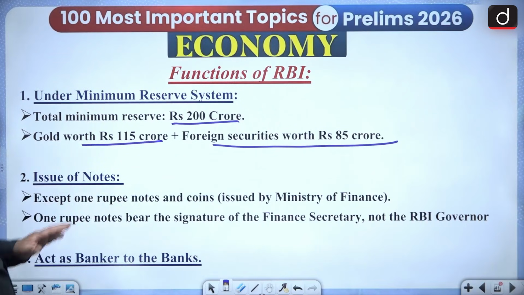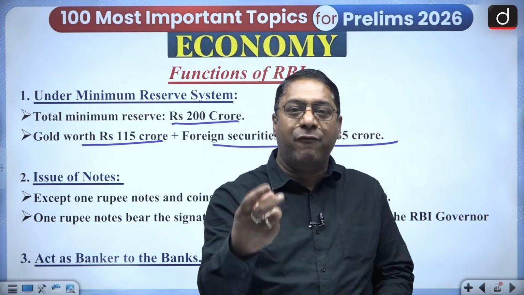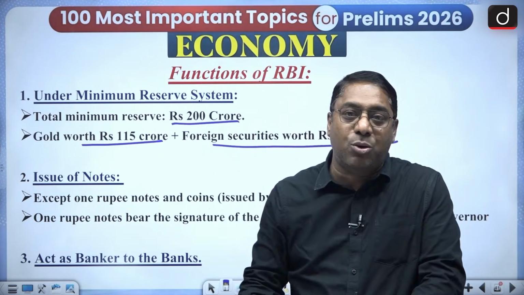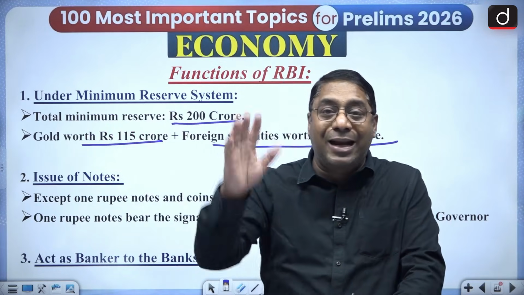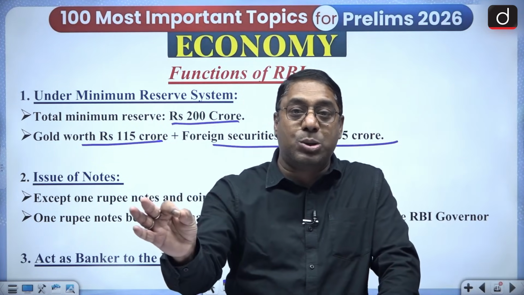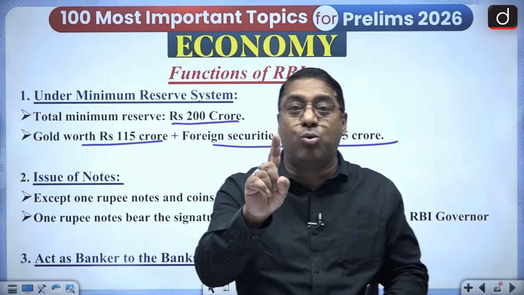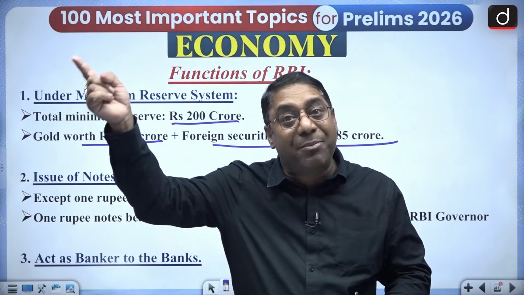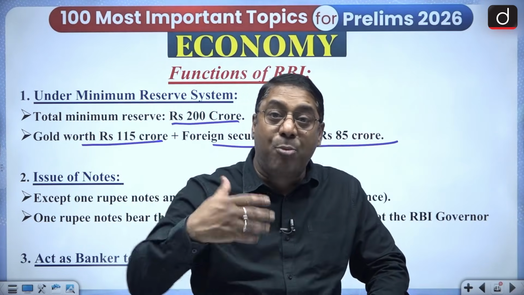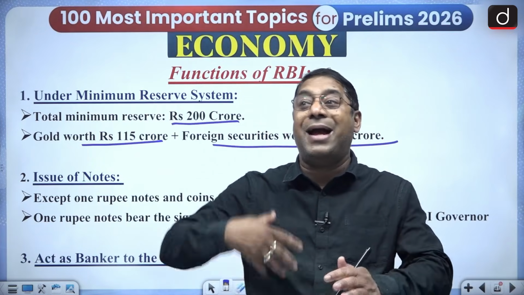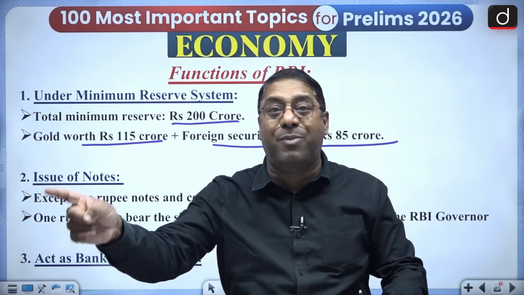Now, issue of notes. We all know that the RBI has the monopoly with regard to issuing currency notes. When I say monopoly, that means no other organization in India can issue currency notes. But the RBI does not do the creation of money. The creation of money, the money multiplier which we talked about, is the role of the commercial banks. But how much money the commercial bank will extend as loan and how much it will keep as reserve is all decided by the RBI.